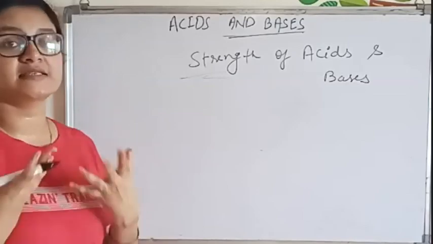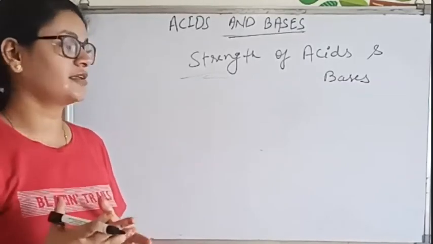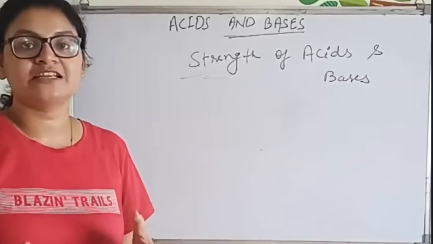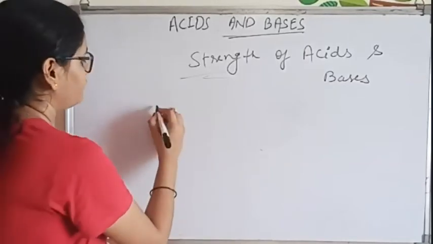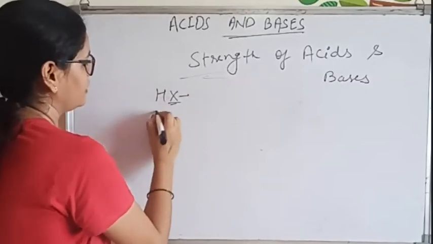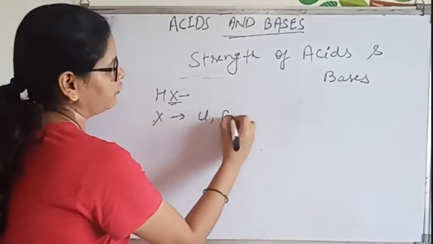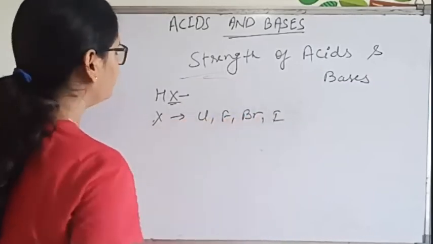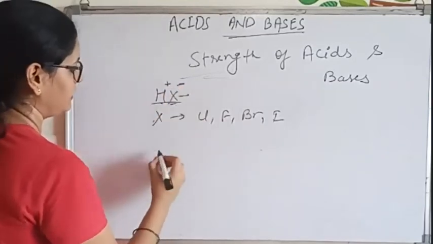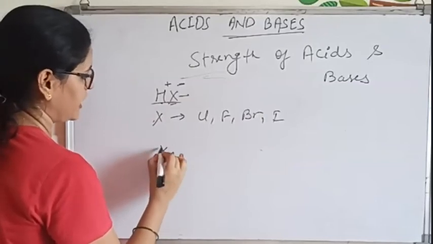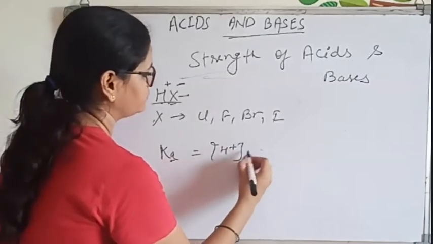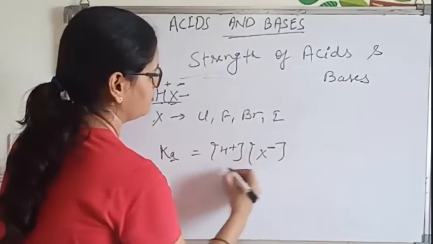Now, strength is the extent of ionization in the solution, that is, how much acids or bases ionize when they form ions in the solution. For acids, suppose HX, where X is any halogen like chlorine, fluorine, bromine, iodine, etc. We have taken HX, which gives H plus and X minus ion, and when we write the equilibrium constant, it will be Ka, A for acid, and it will be written with H plus and X minus